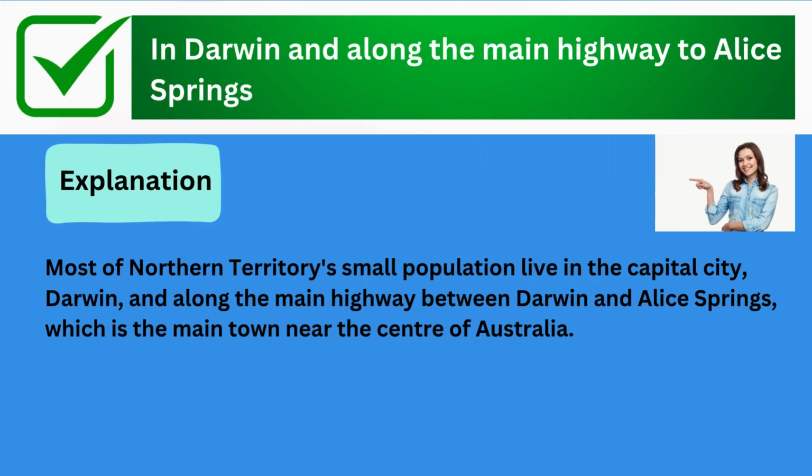The correct answer is in Darwin and along the main highway to Alice Springs. Explanation: most of Northern Territory's small population live in the capital city, Darwin, and along the main highway between Darwin and Alice Springs, which is the main town near the center of Australia.